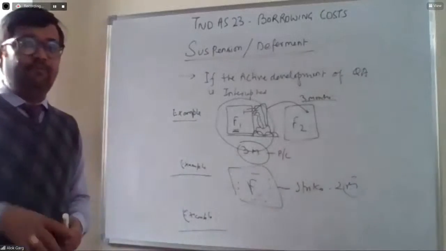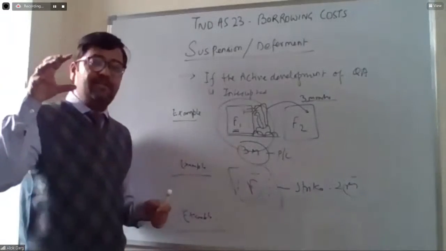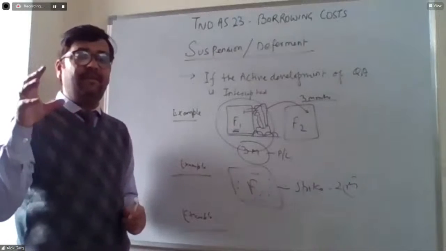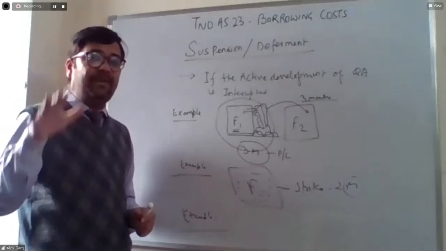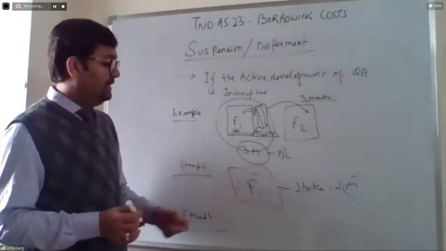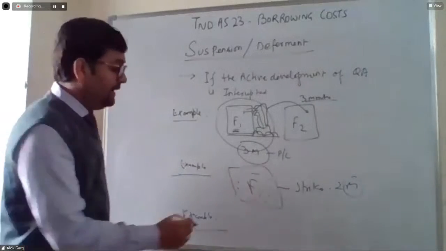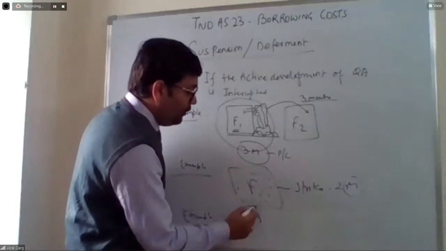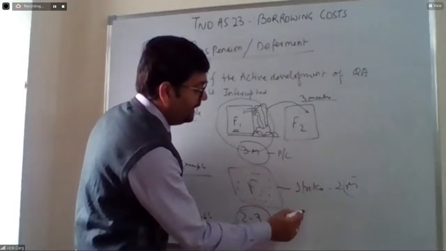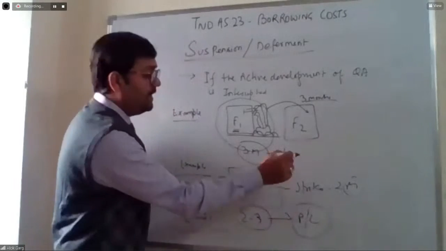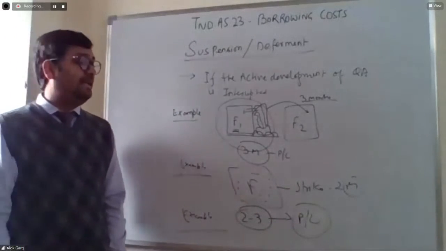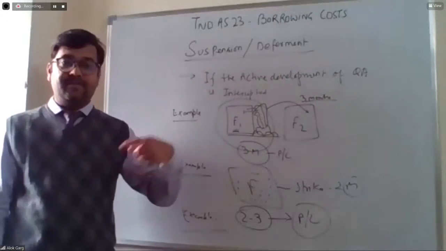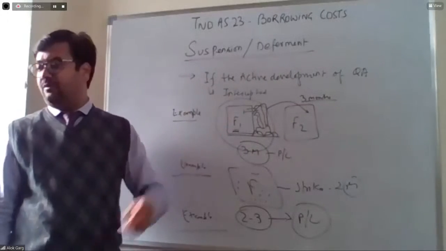So when this COVID situation started and the active development was interrupted or stopped, for that particular period of 2-3 months, the borrowing cost should go to P&L, and should not be capitalized. The capitalization of the borrowing cost should be suspended, deferred, postponed.